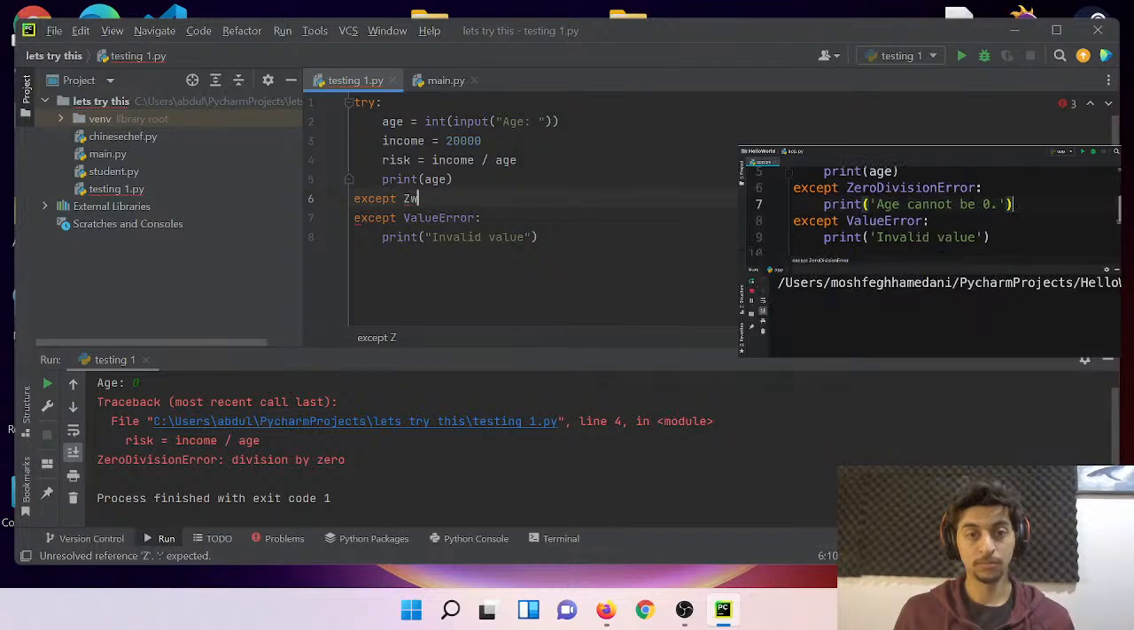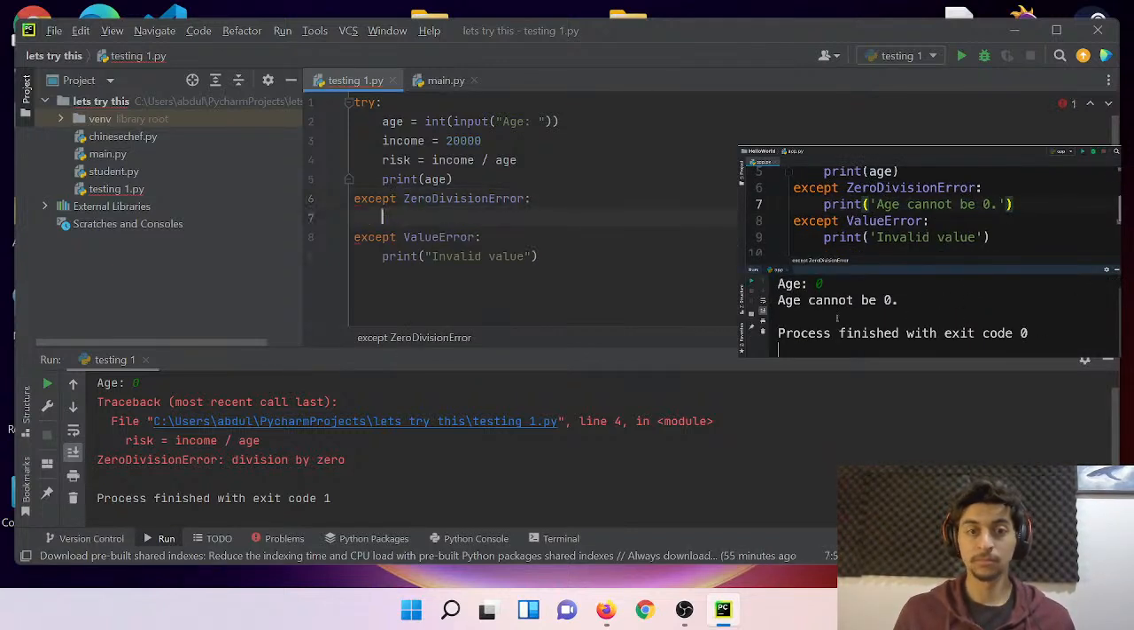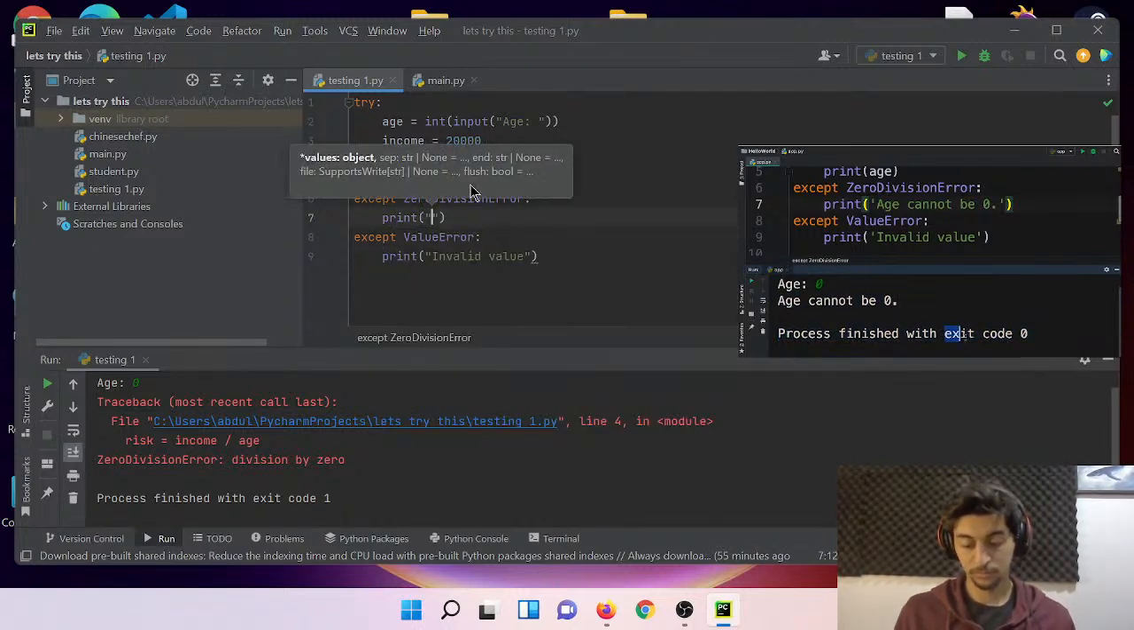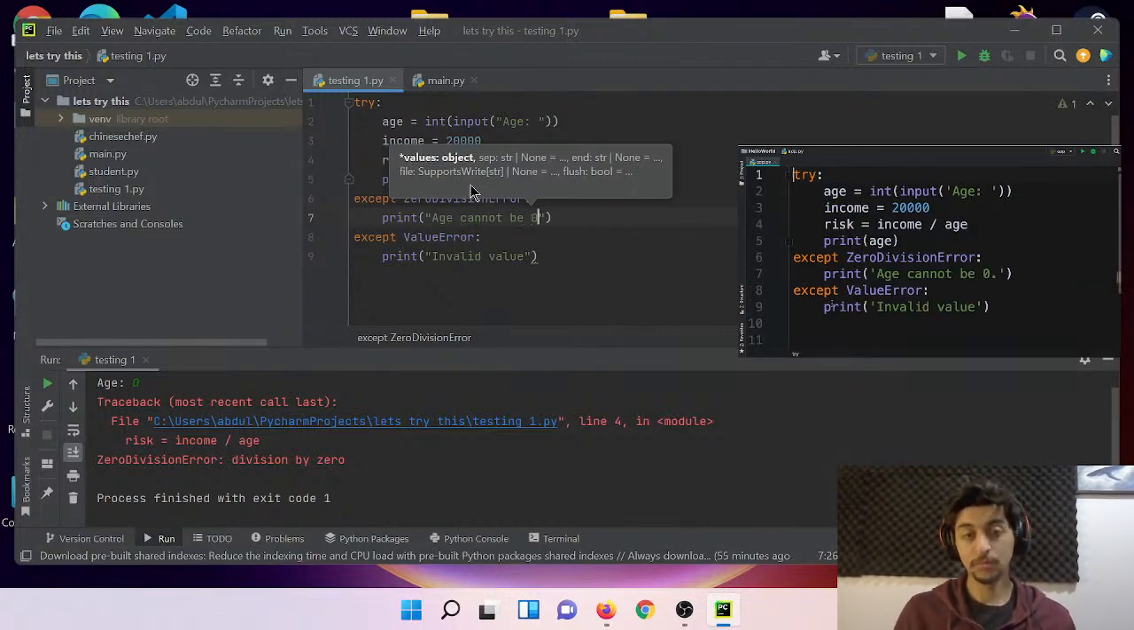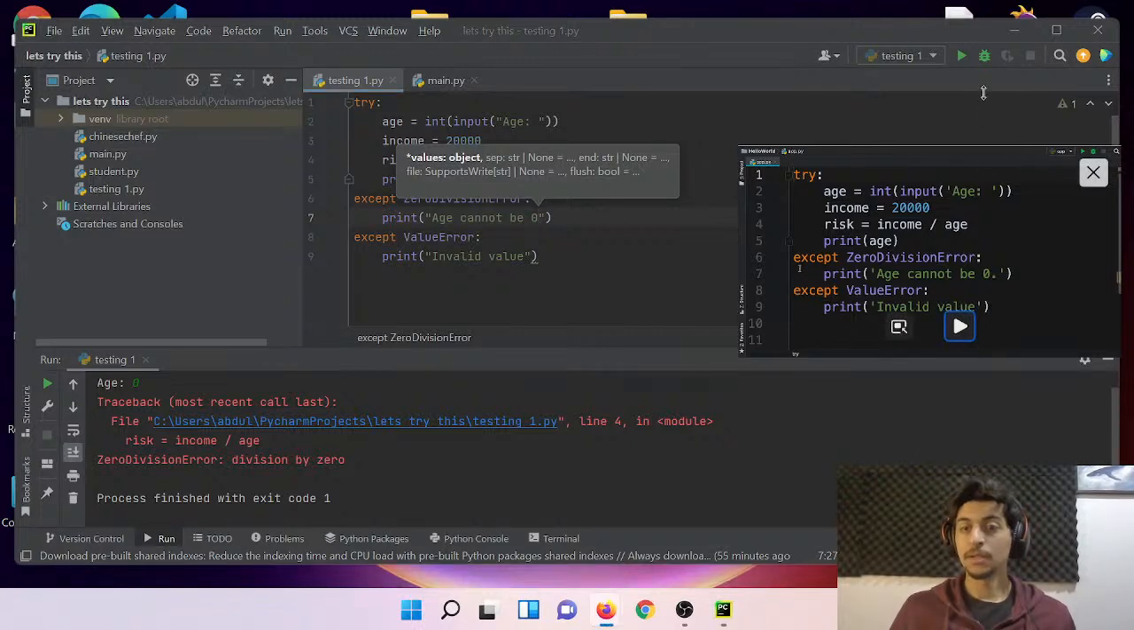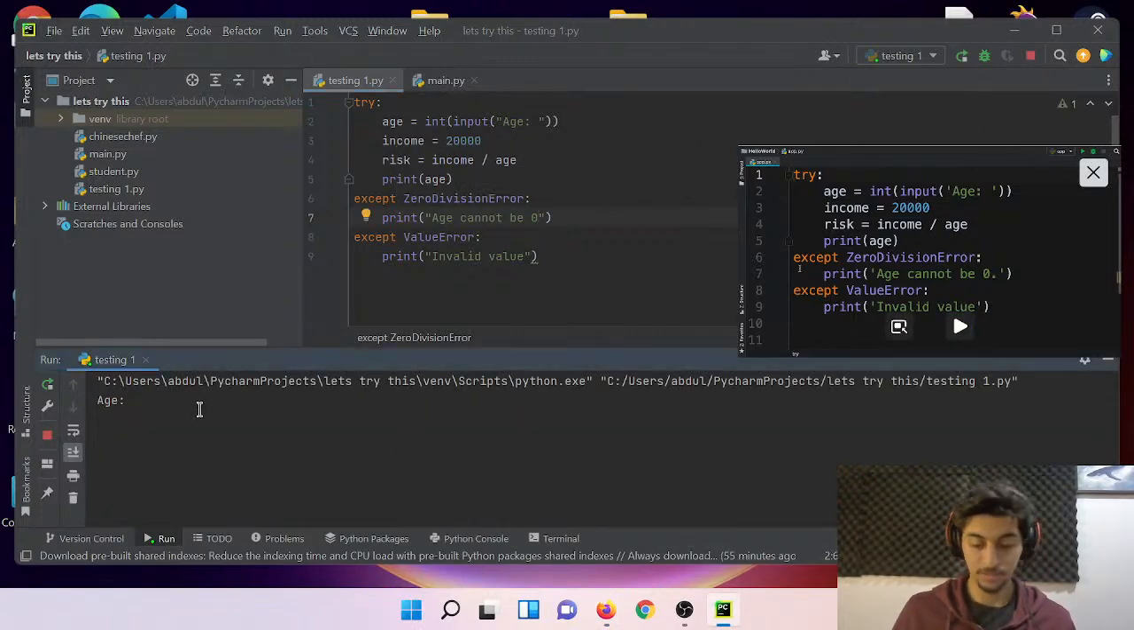Let's run our program one more time. Now I'm going to enter 0 as the age. So we get this error message, age cannot be 0. And look at the exit code. It's 0, so our program didn't crash. So to recap, we use try except blocks.